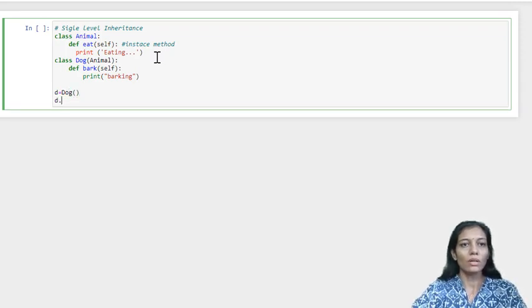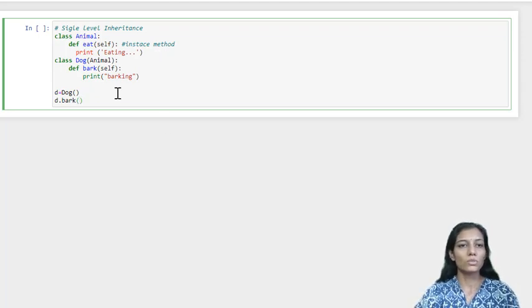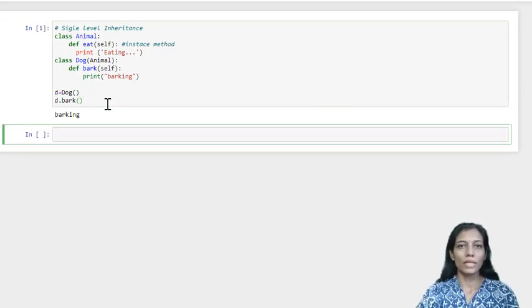So d.bark, it is quite obvious that the method will be accessed using the object of its own class, that is d, which belongs to the dog class. So yes, it has accessed the method and executed. But now I want to check the usage of this inheritance.